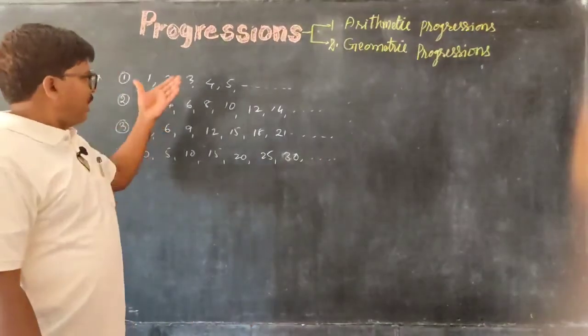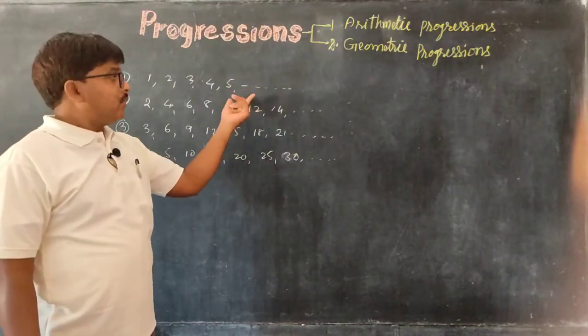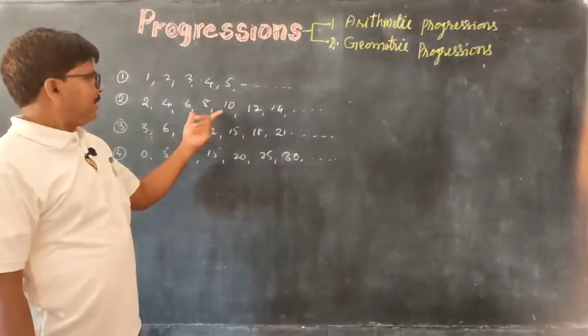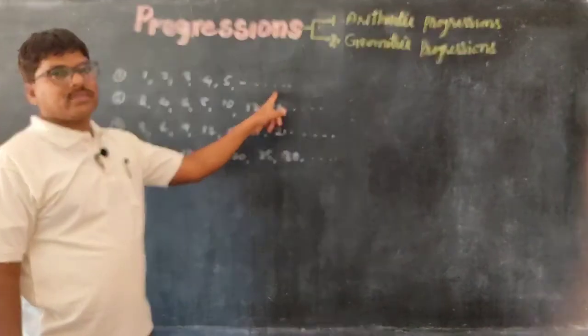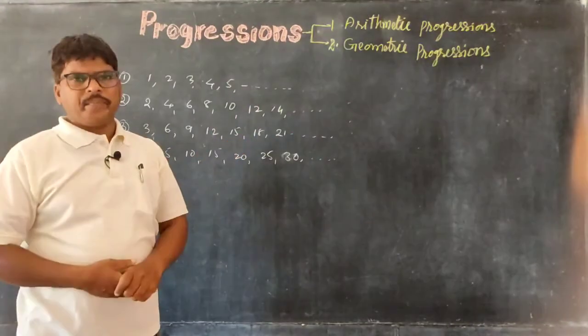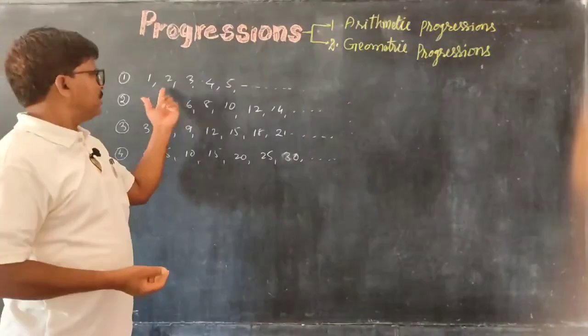So, like that we have some numbers where we can say what the next number will be. How is it possible, how can we say? Is there any pattern in it? Yes.